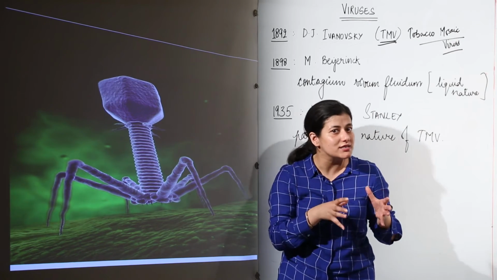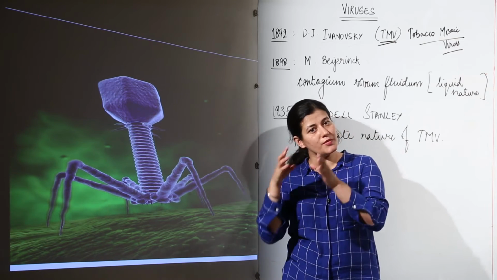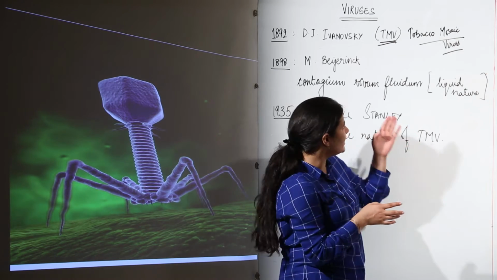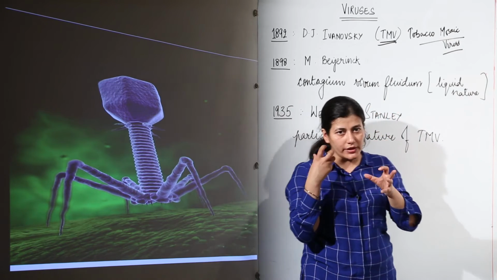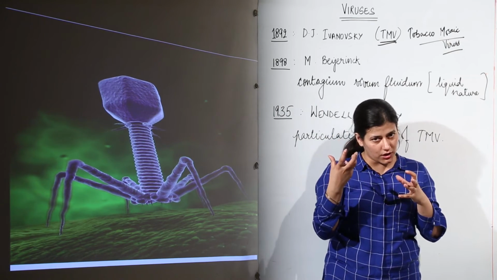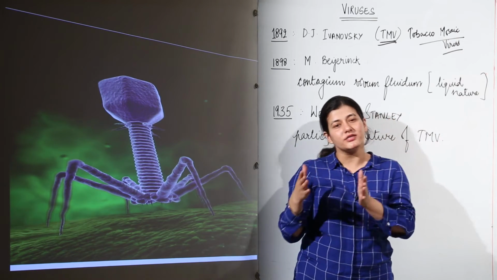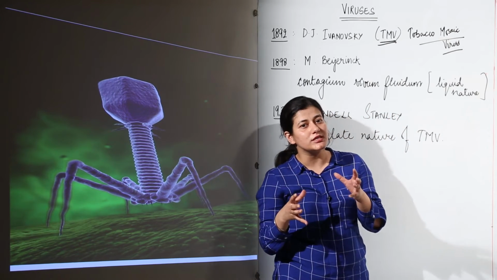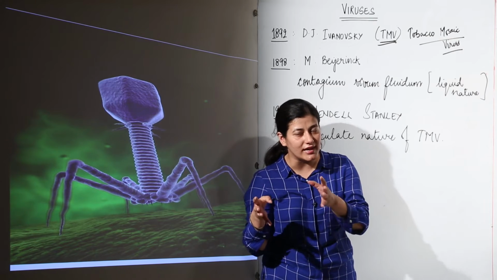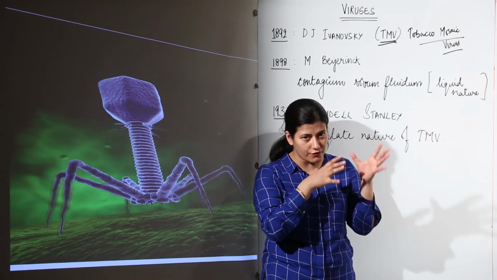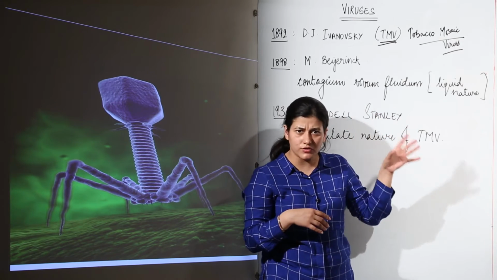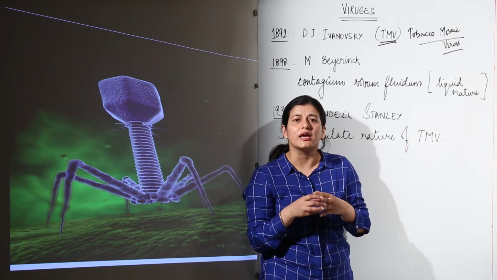It is not present in dead cells. He gave the term contagium vivum fluidum, a living fluid, as the causative agent responsible for causing the disease. Again, it was TMV, the tobacco mosaic virus, that was being studied.